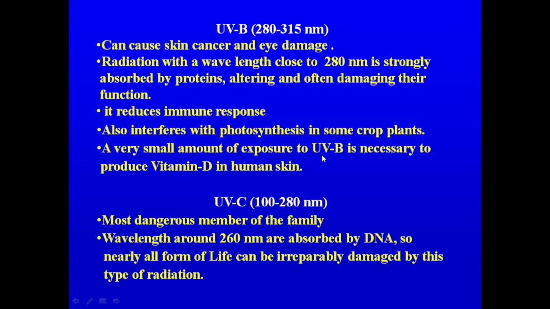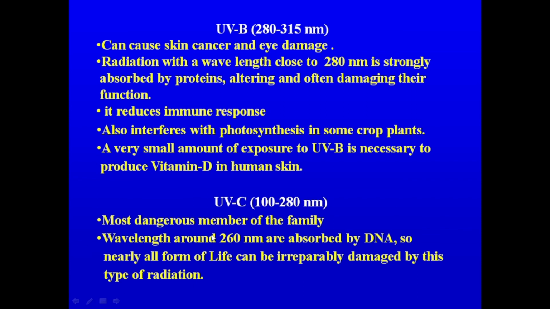Chlorophylls are the necessary molecules which are responsible for the photochemical reaction. So the UVB radiations are not only harming animal life, but they are also harmful to plants as well. And a very small amount of exposure to the UVB is necessary to produce vitamin D in the human skin. I have already discussed this. This is one of the positive influences of the UVB radiations on human life.